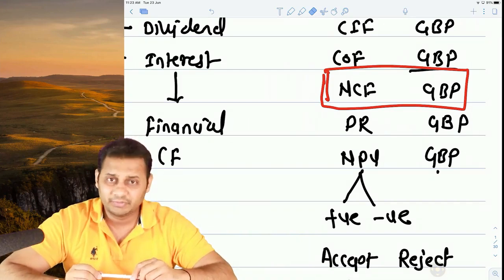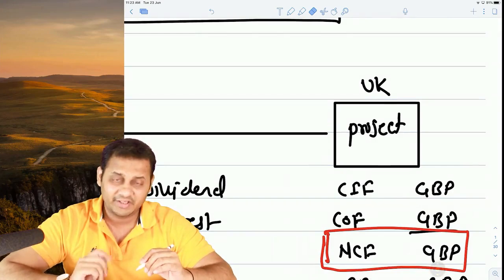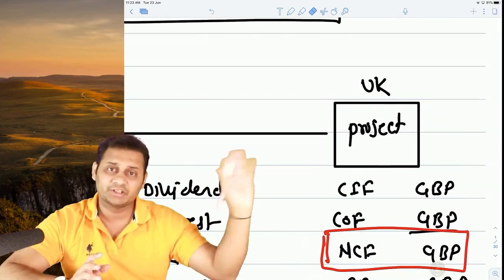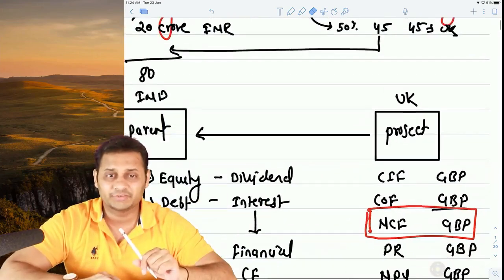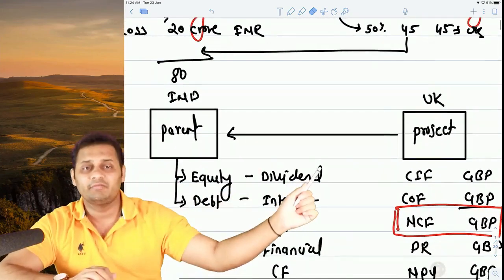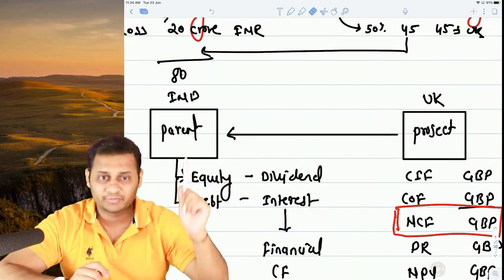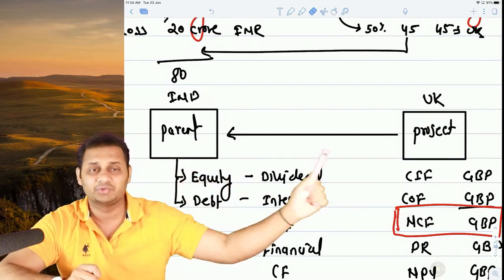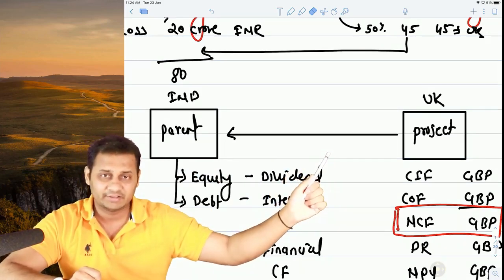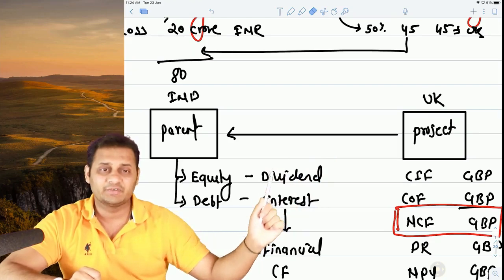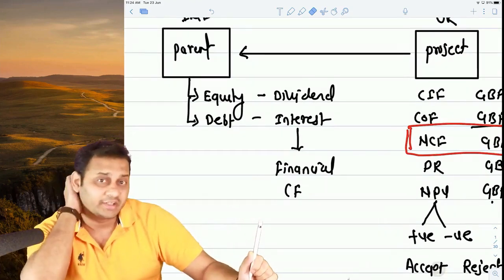Everything has been done in GBP, so foreign currency itself, which means we have taken a decision based on the cash flows of the project itself. But there is another point which is called parent cash flows. Parent cash flows means whatever the project is going to transfer back to the parent, because the parent is the one who decided to start that project and invested in that project. So that project's responsibility is there. At the end of the year, they should transfer the operating cash flows and the financial cash flows.